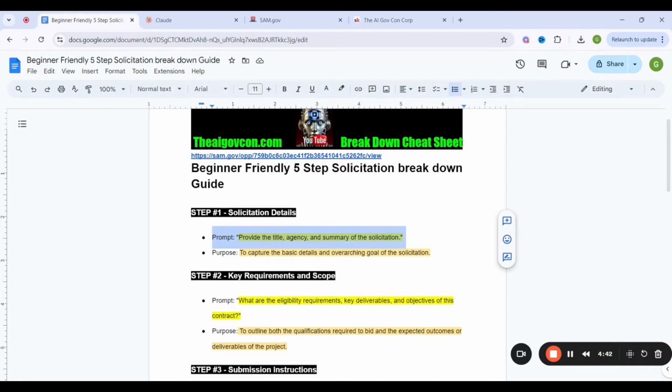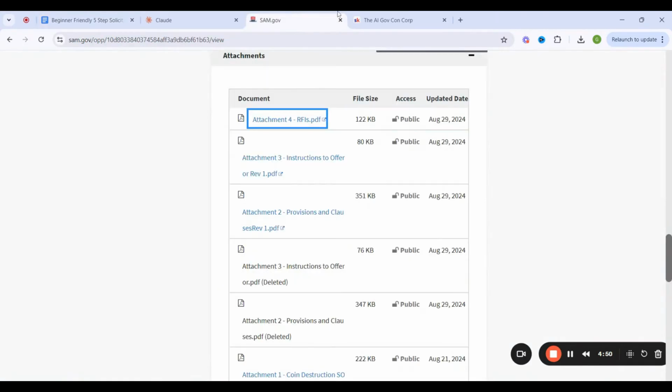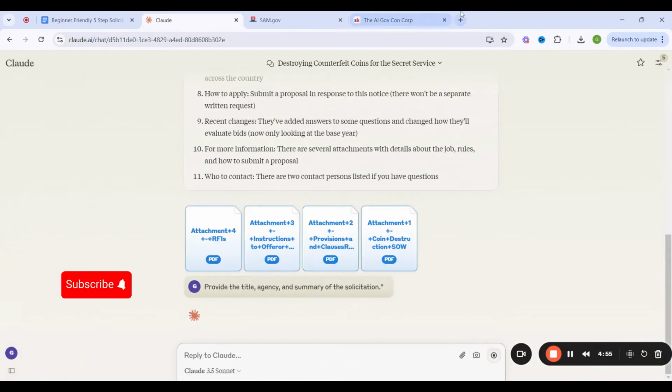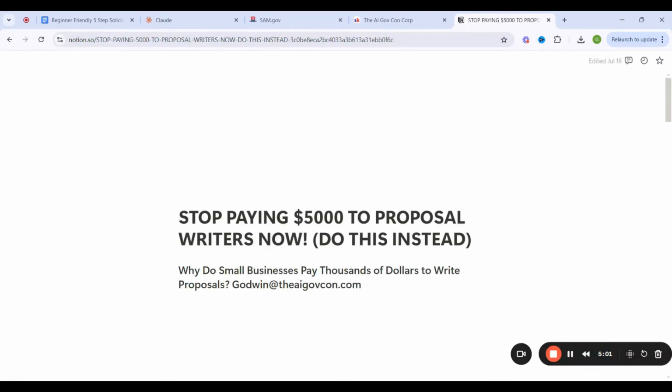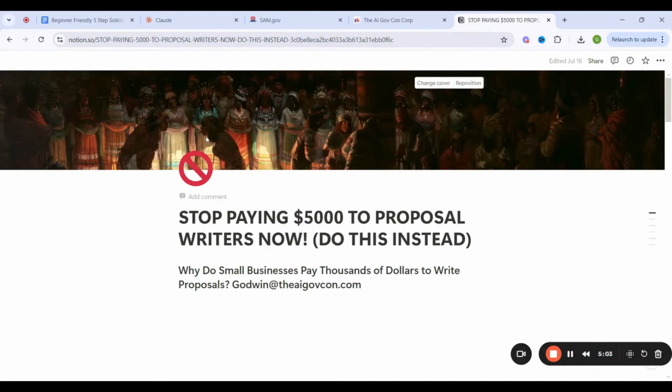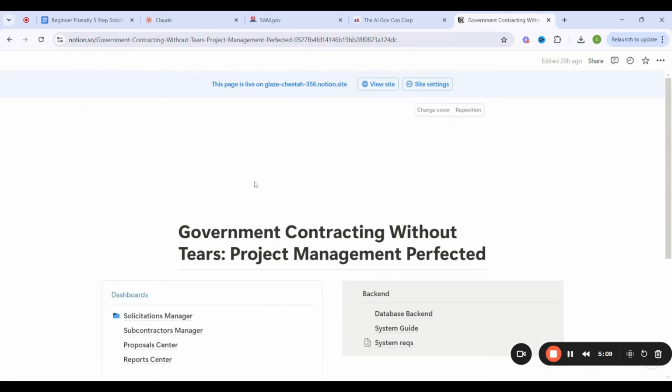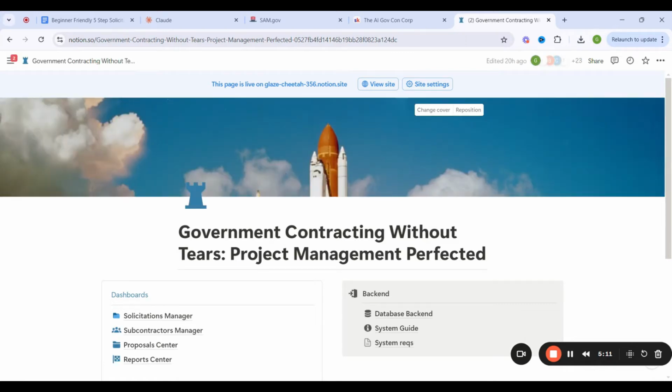And I'm going to go into the beginner friendly solicitation breakdown guide to copy this prompt. The prompt here is provide the title, agency, summary of the solicitation. So I'm going to throw that prompt in here. This is to give us a high level. And in the process of doing this, like I said, you always want to track your activity. Tracking your activity is going to help you manage your activity best. And the best way to do that is honestly with this tracker over here that I have provided to multiple business owners. And you can also get it as well in the school community because you can track your bids.